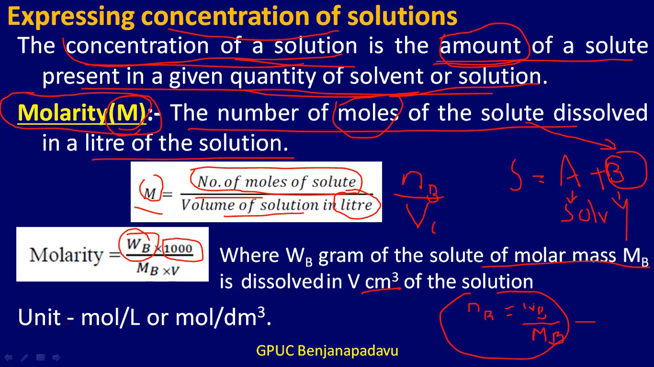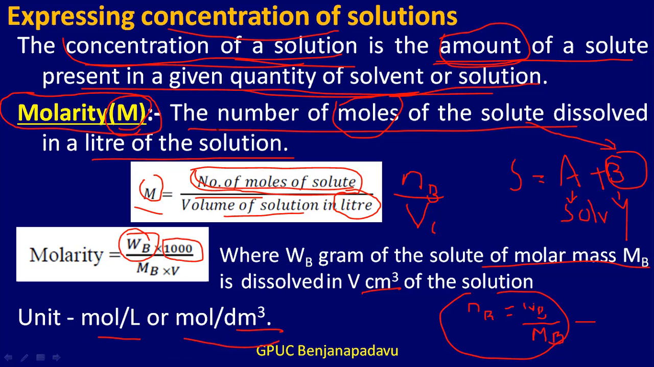So what is the unit of molarity? In general, we look at the number of moles of the solute, expressed as mole, per volume of the solution, expressed as liter. Therefore, the unit will be mole per liter. Or, if the volume is expressed in dm cube, then it will be mole per dm cube. Clear?